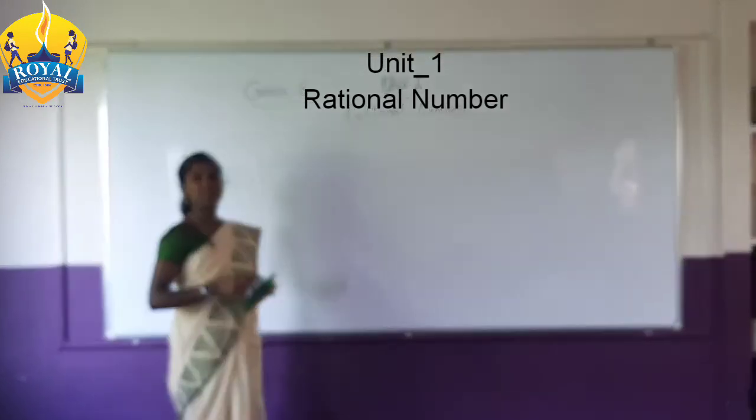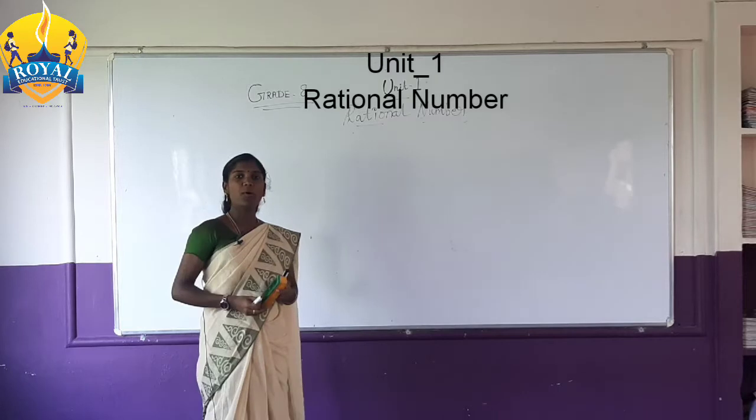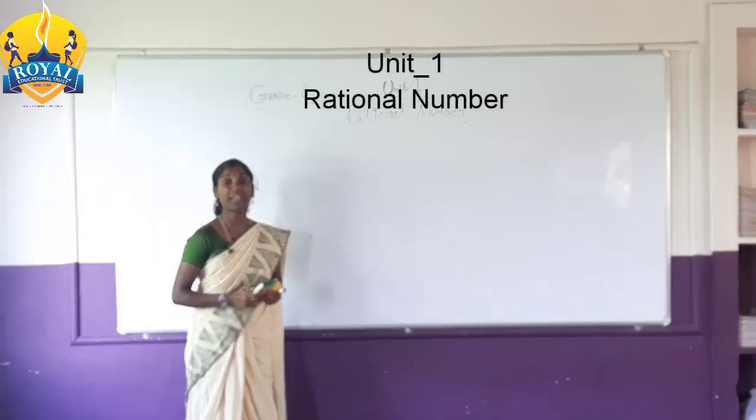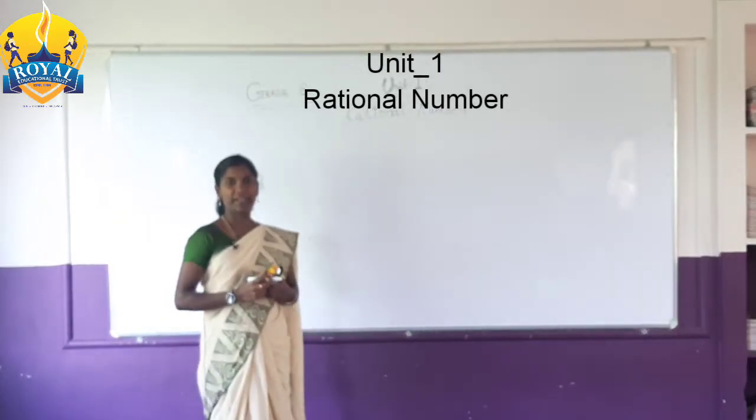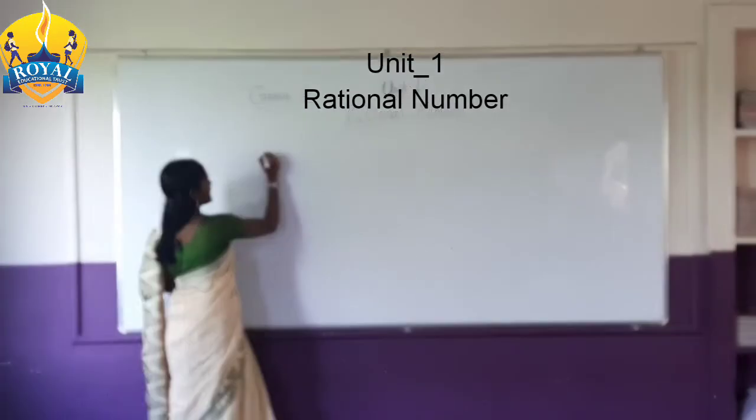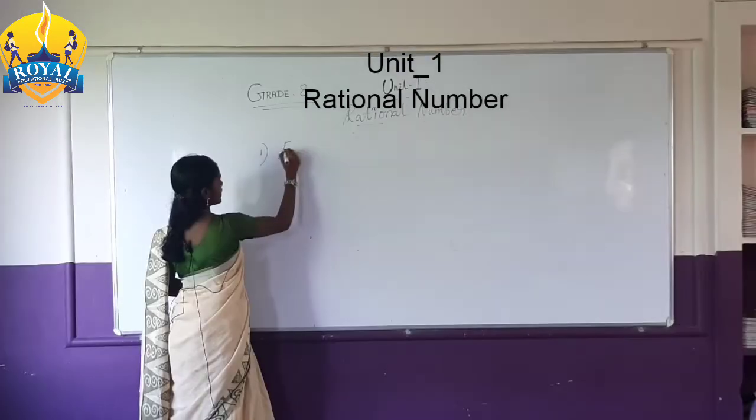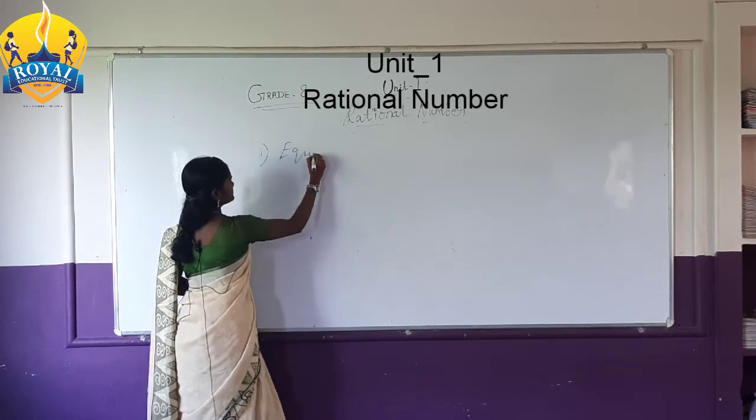Now I am going to explain three forms of rational number. The first one is the equivalent form.